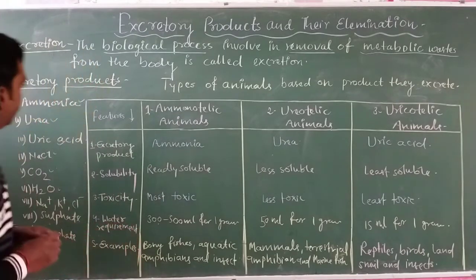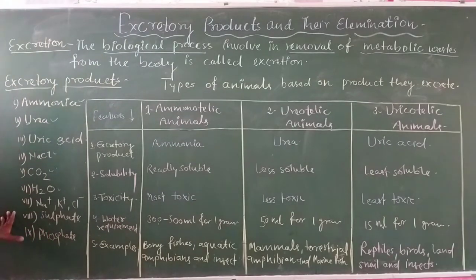So these are the different kinds of excretory products, but out of these, the animals can be divided into three main categories on the basis of three main wastes from the body, and these wastes are known as nitrogenous wastes.